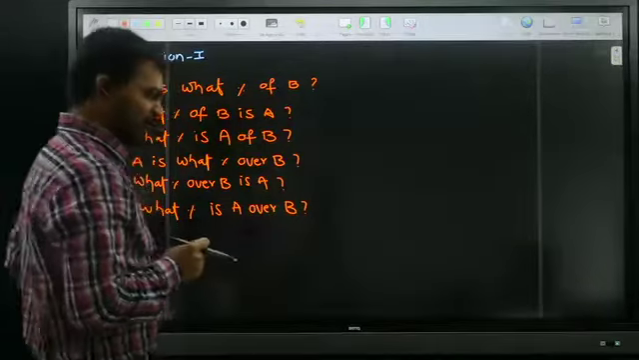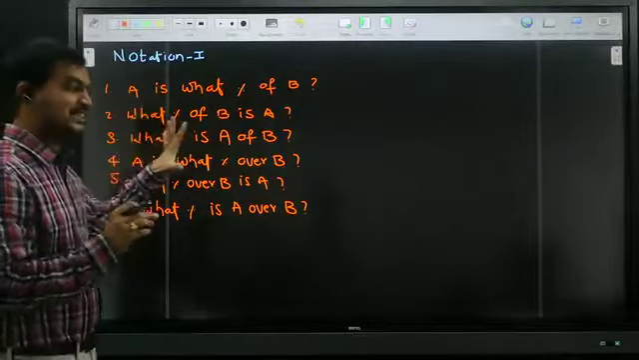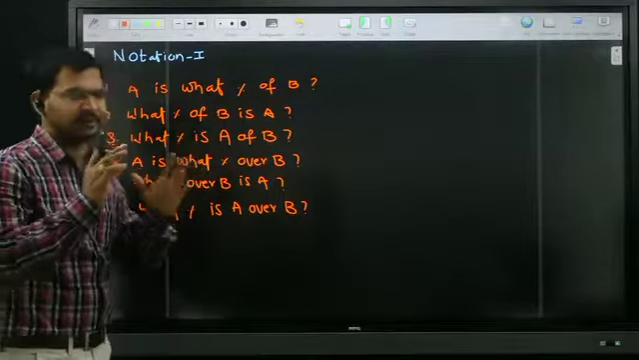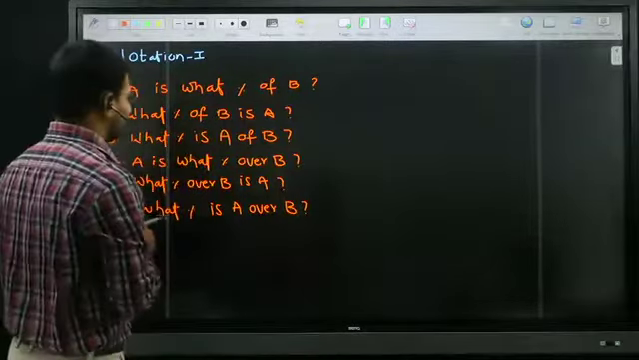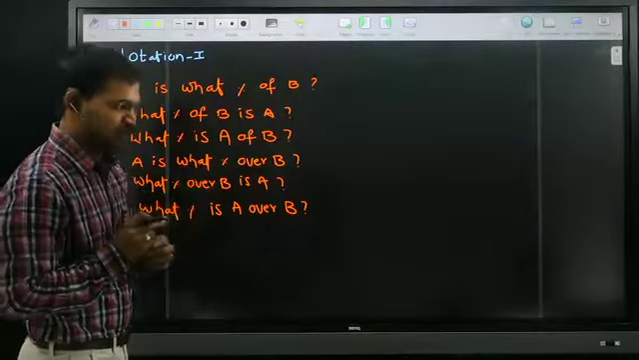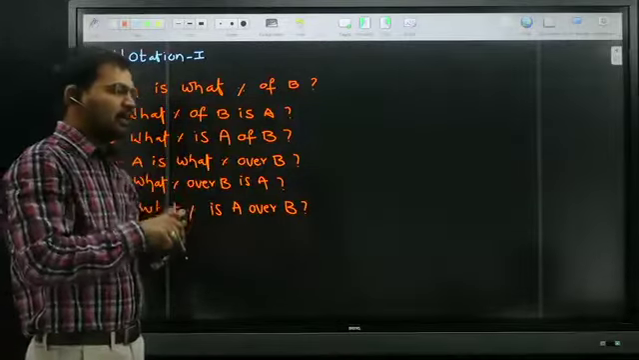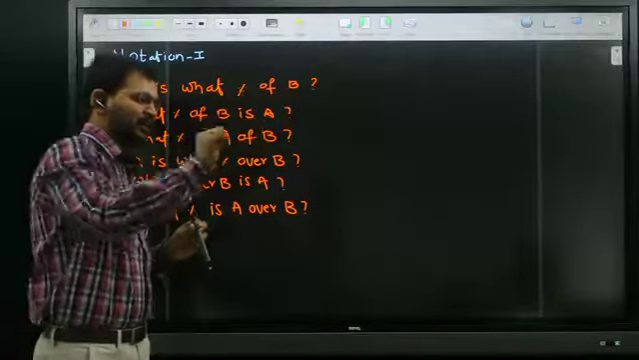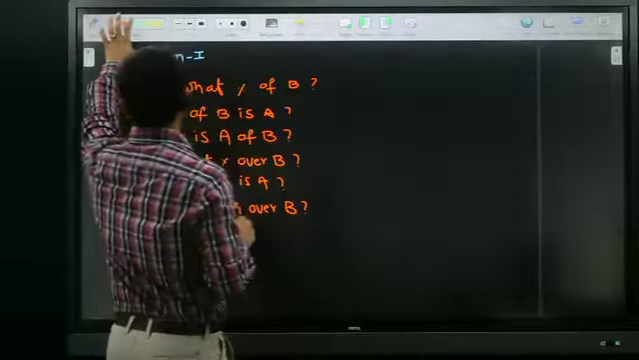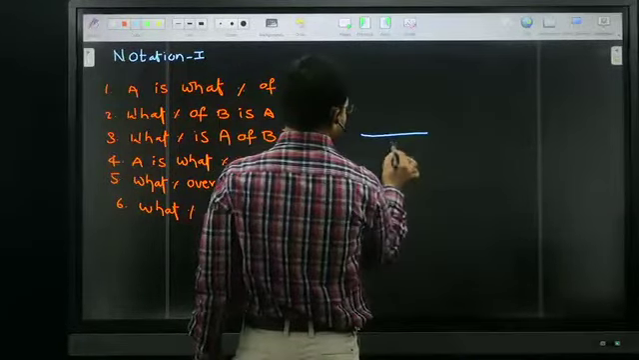Okay, observe carefully. All the six statements are same. If you observe carefully, in all the six statements, the compared person is same. I already told you, the compared person is always put in the denominator. So here the compared person is B.